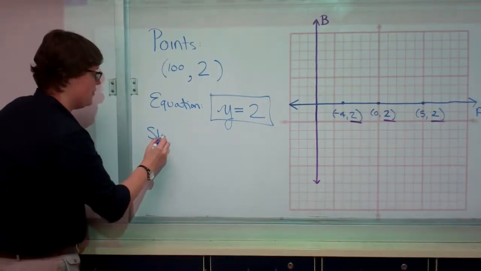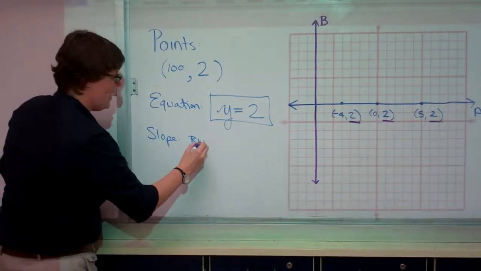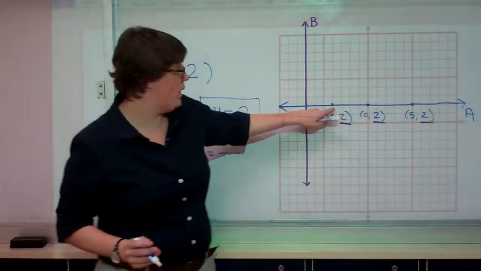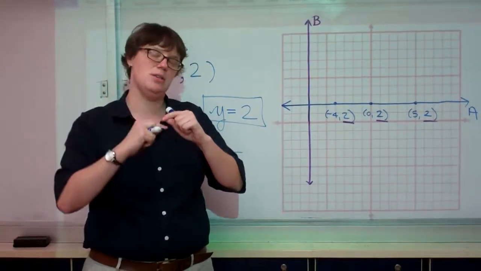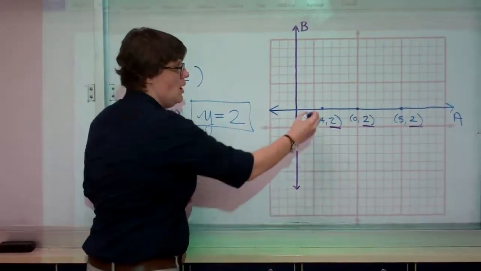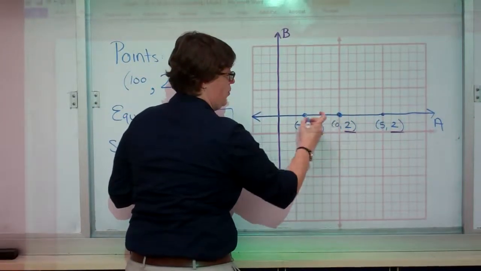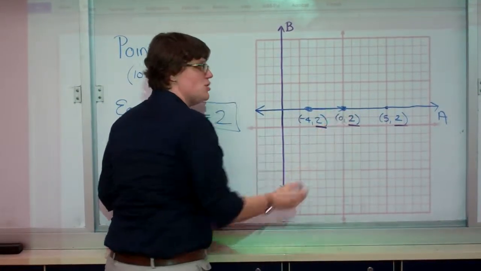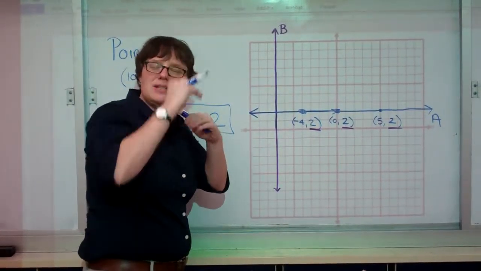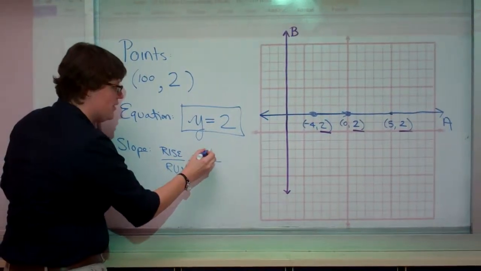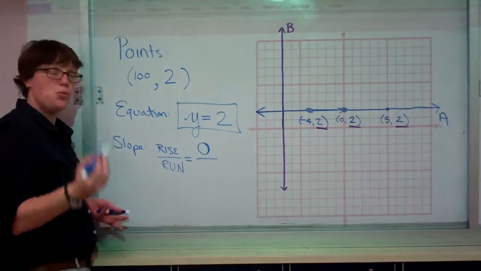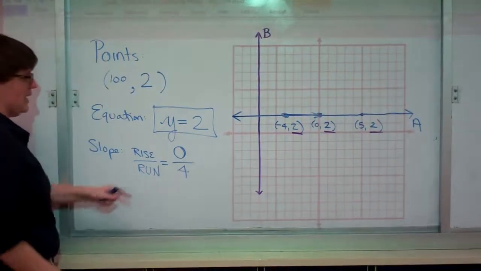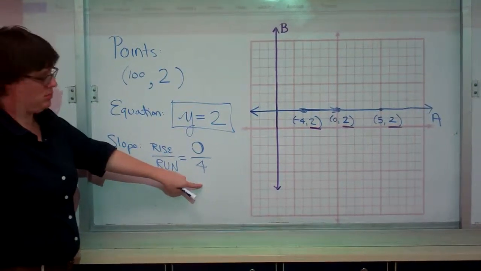In terms of the slope of this line, we know that slope is rise over run. So let's look at 2 points on this line and see how much we rise between them and how much we run. Going from this point to this point, I actually do not rise at all. I don't have to go up and down between these 2 points because they're both at 2. There's no rising occurring. The rise between these 2 points is 0. The run, however, I do have to go forward 4 points. So my slope in this case is 0 divided by 4.